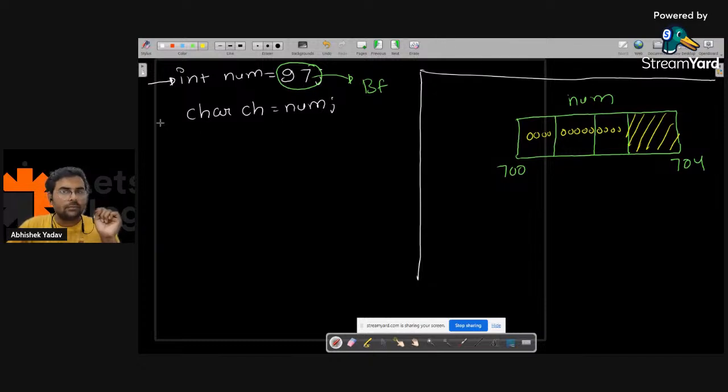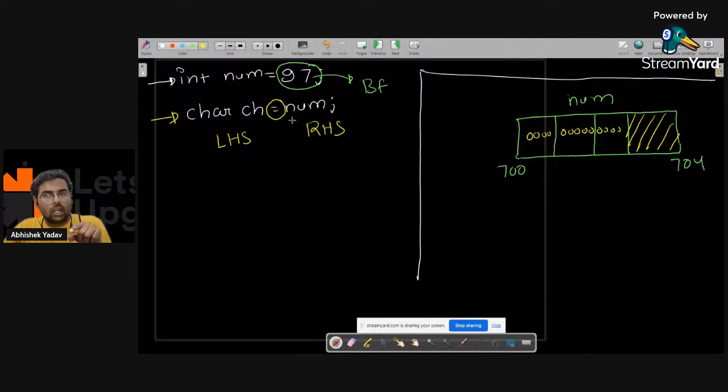After that, you will go to line number 2. At line number 2, you have the assignment operator. So in C++, what happens? Whenever you have the assignment operator, we have the left hand side and the right hand side. My assignment operator will say, hey, first I will execute the operation on the right hand side. After executing the right hand side, I will store the information in the left hand side. So first it will execute the right hand side part. The right hand side part is what? Num. And it will take the data.